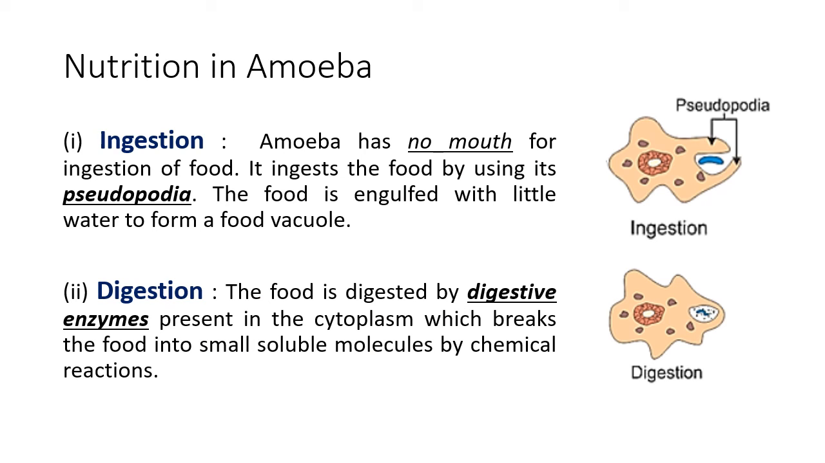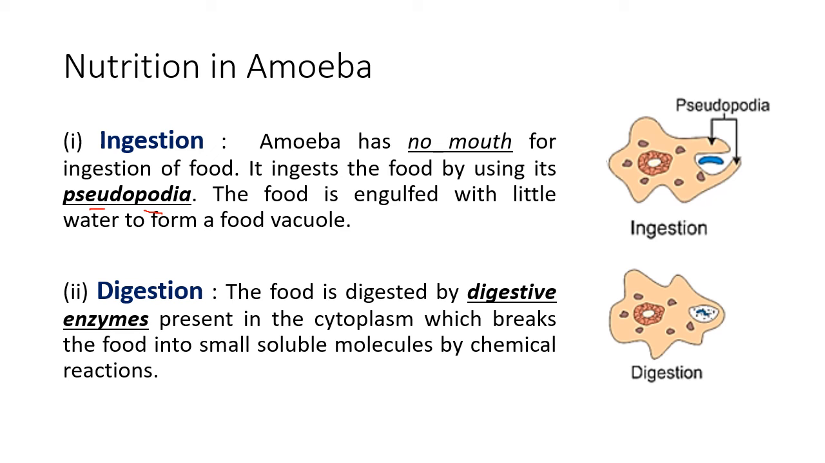Ingestion. Now I told you amoeba has no shape. It has no special organs. It has no mouth. So how does it take the food inside? By the two false feet called pseudopodia. Pseudo means false and podia means feet.